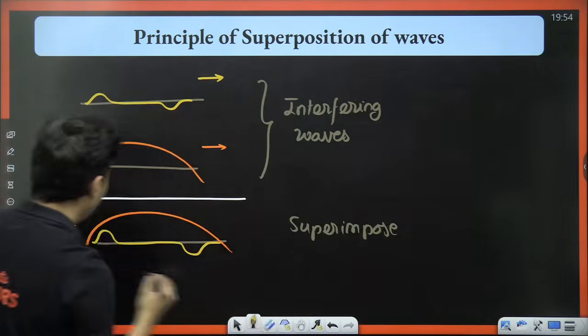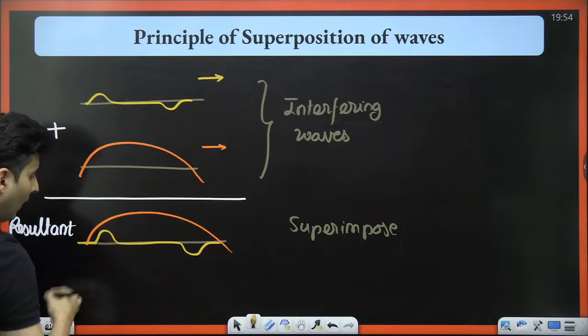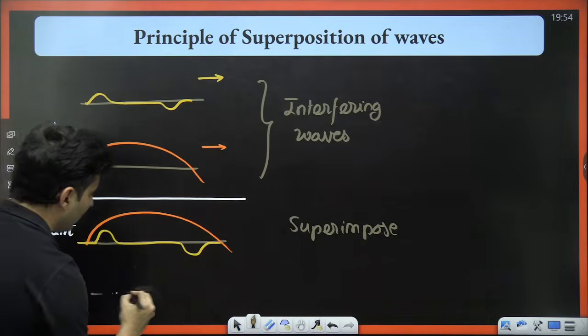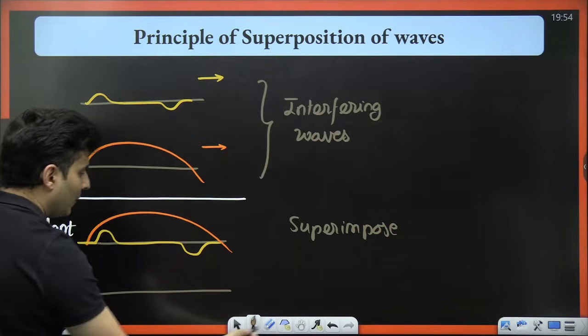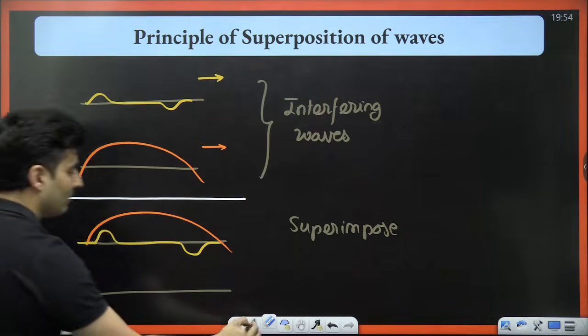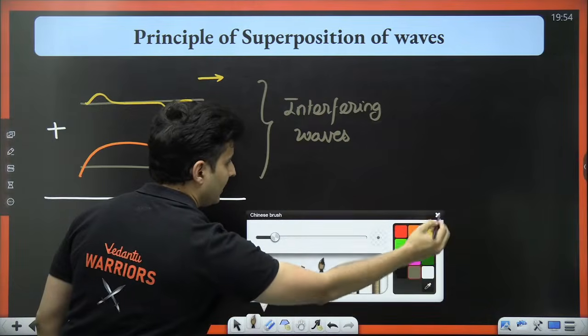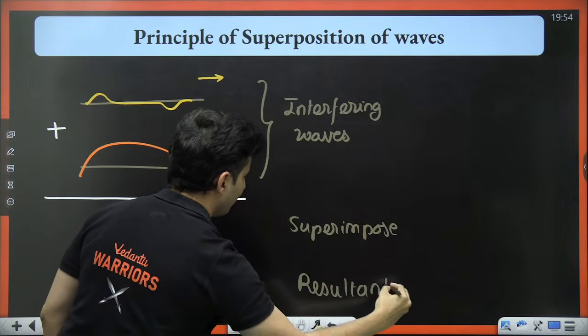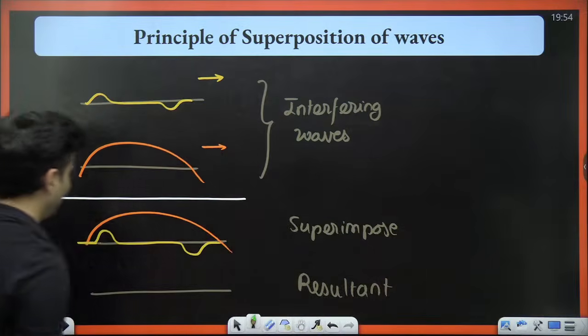Yeah, everybody with me? Like this. And now this is not yet complete. You are superimposing. Now the resultant will look something like this. The resultant will look something like this. You add both the effects.